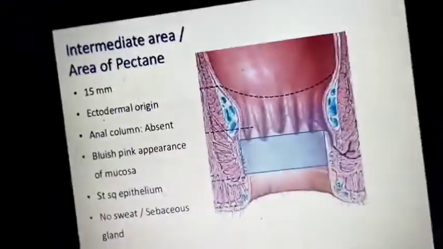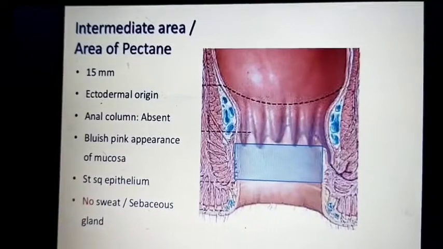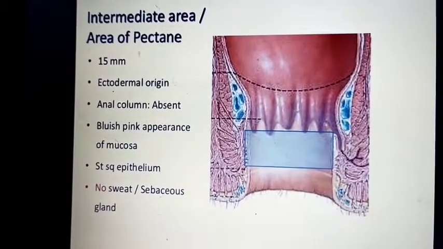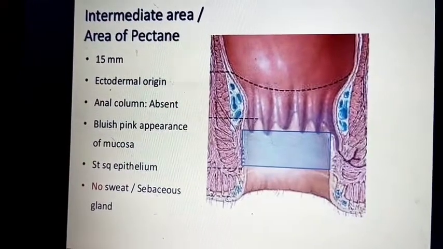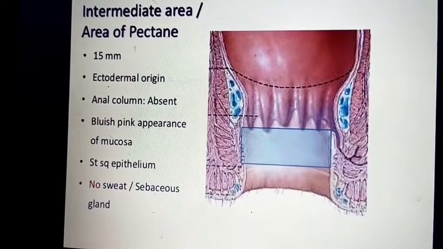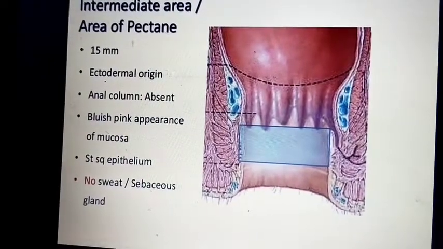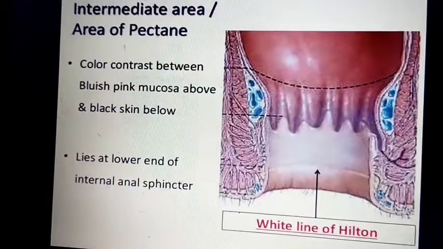You can see here it is 15 mm in length and of ectodermal origin. This is the middle part, also called the pectinate region. This region is present between the pectinate line and the white line.